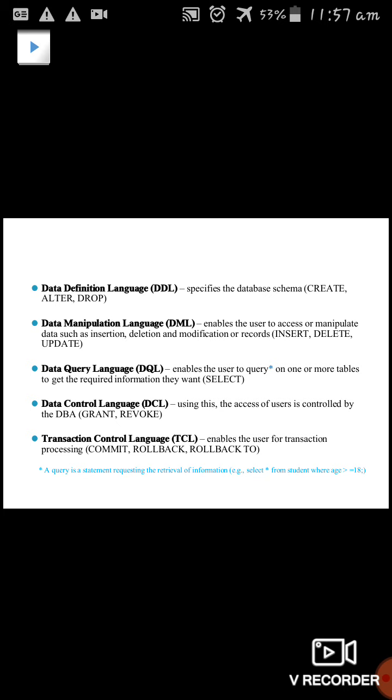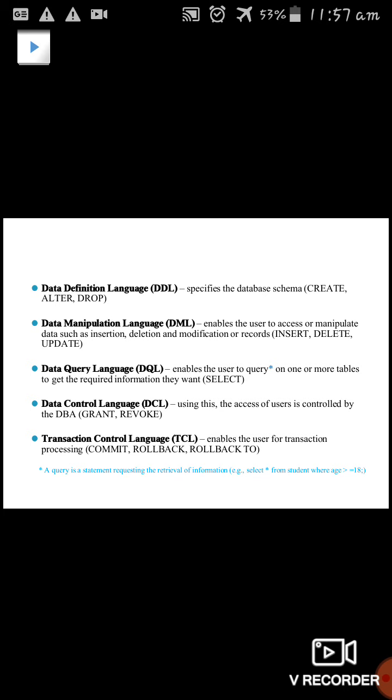Next is the data query language. It enables the user to query, that is, to retrieve some of the fields in the tables, or to add one or more fields. If you want to add any information required for the database, we query it and insert it, right? For that purpose we use the data query language.